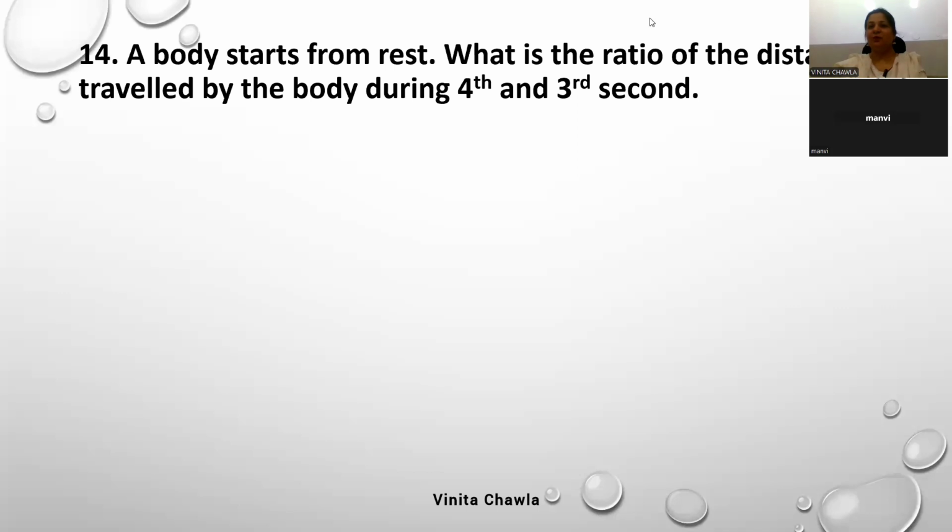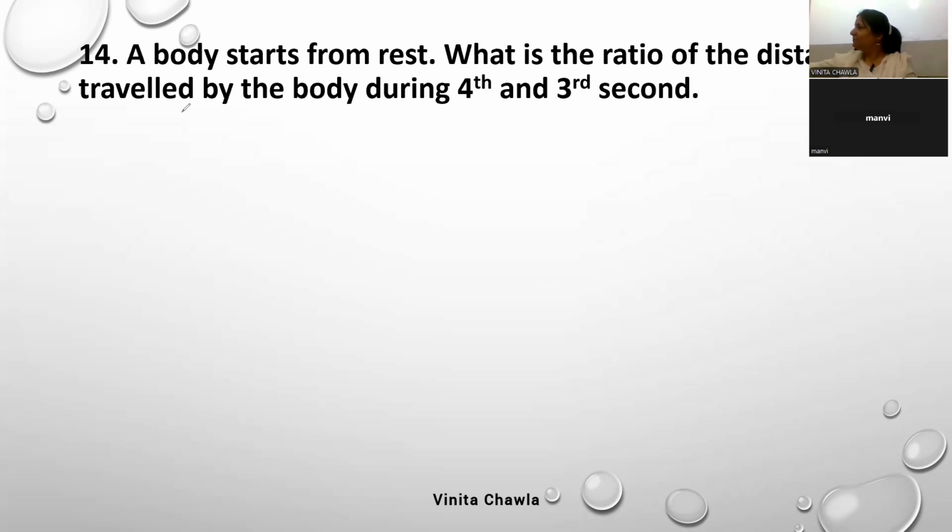A body starts from rest. What is the ratio of the distance traveled by the body during fourth and third second? We have to find the ratio. Okay, distance traveled in nth second is?